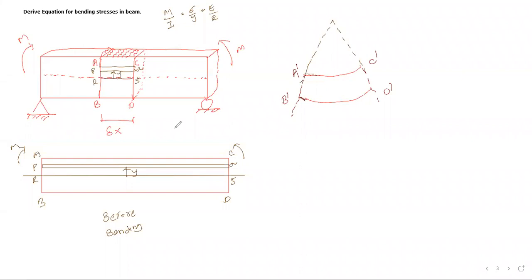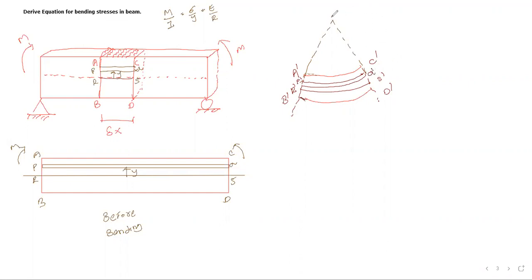So now just visualize that if there is no stress and strain at a neutral axis, the length of the layer RS will remain the same. Yes or no? The length of the RS layer will remain the same. I call it R dash S dash, but here R dash S dash equals RS, because RS is your neutral layer. But P dash Q dash is above the neutral layer, so your P dash Q dash will deform like this. And its length will reduce, because it is above the neutral axis, under compression. So this is your P dash Q dash.